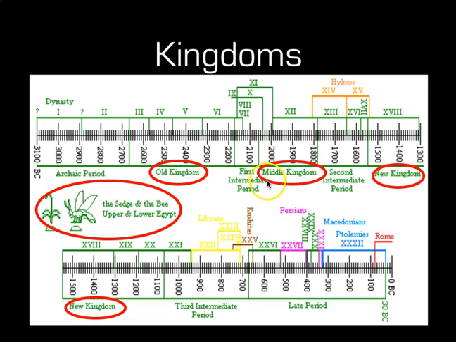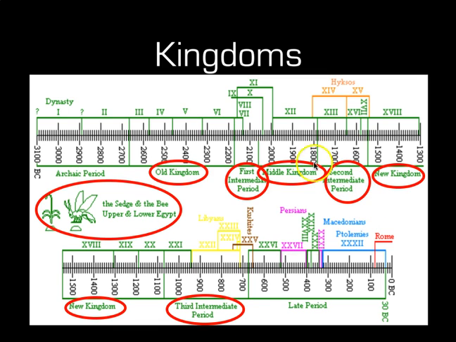In between these kingdoms, we have what's called intermediate periods. There's the first one there, and there is a second one there, and then we have a third intermediate period down here. They're periods where Egypt is no longer united under one king. It might have separate kings, a king of Upper Egypt and a king of Lower Egypt, or alternatively you might have a foreign force who have invaded and were controlling Egypt at the time. And that's really what we're looking at here.